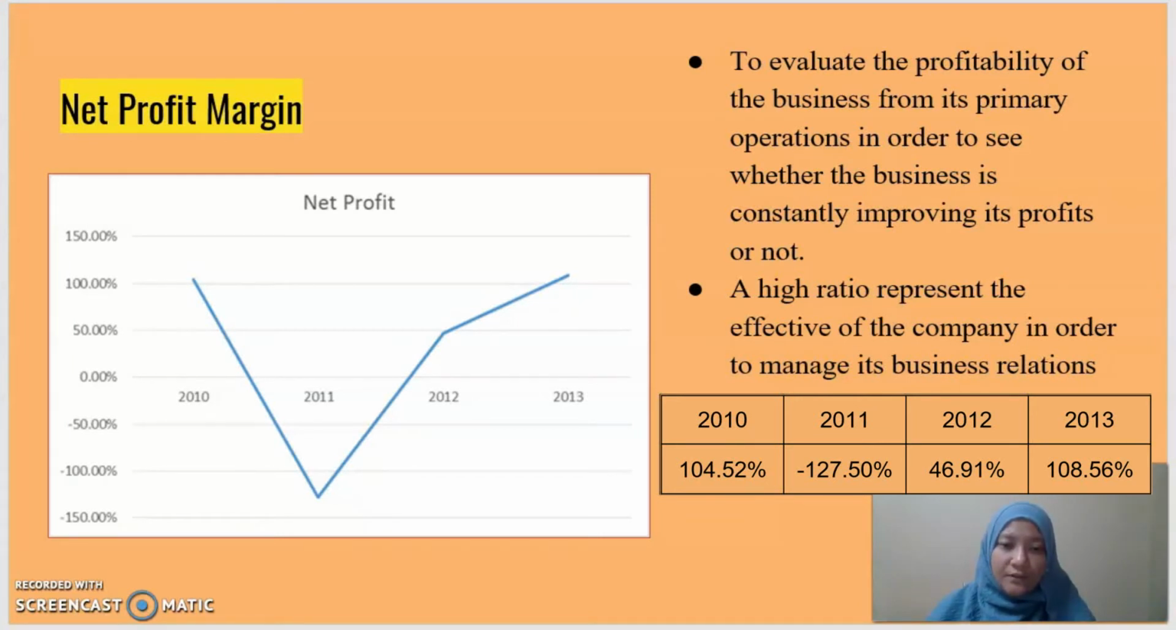We can see that MISC had a negative percentage in year 2011 as compared to the years 2010, 2012, and 2013. The ratio is made to evaluate the profitability of a business from its primary operation in order to see whether the business is constantly improving its profit or not. A higher ratio represents the effectiveness of the company in managing its business. Based on the graph above, it shows that MISC did not manage its profit efficiently in year 2011 as compared to the other years, 2010, 2012, and 2013.